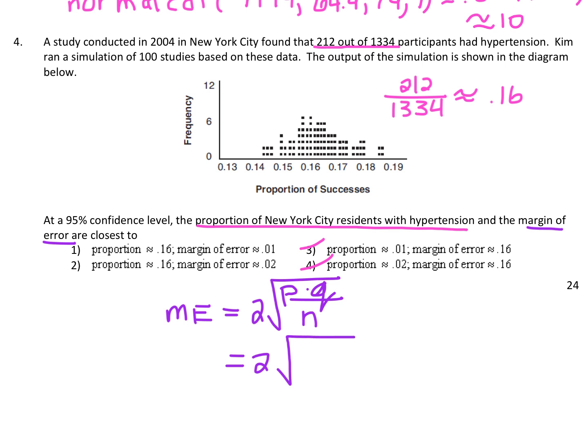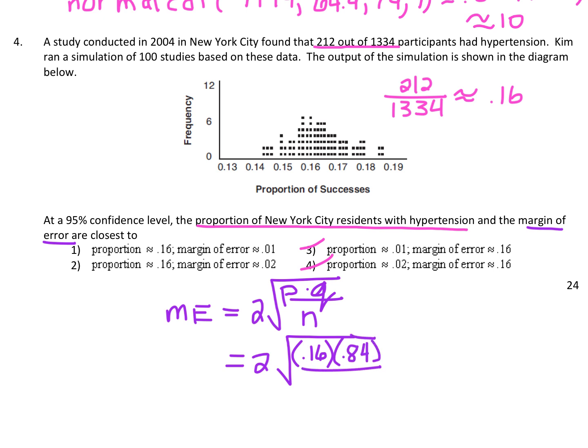Now the P is the expected outcome, right? The proportion that we expect to occur, which we just found right here, is 0.16. So I'm going to replace that P with a 0.16. Now Q is just equal to 1 minus P. So 1 minus 0.16 is 0.84.